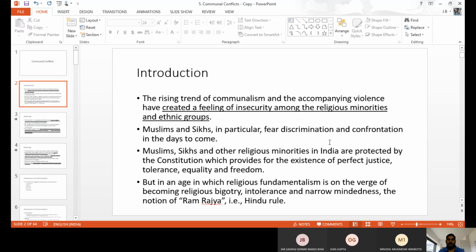How do these things happen? Some dominant group of people raise some slogan or do something against the minority people. At that time, the minority people feel insecure and uncomfortable. That is the communal thing. For example, recently in India, people are talking about the Ram Rajya concept, the Hindu rule. When people support Ram Rajya, that type of slogan or religion-based political ideology, people of other castes and religions feel insecure. That type of thing happens. That is communalism.